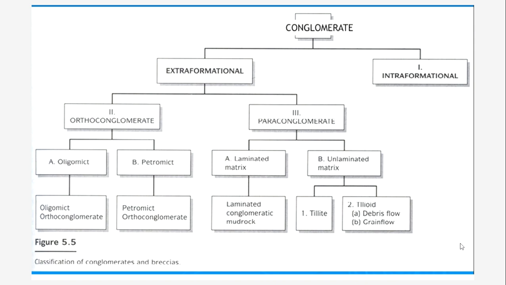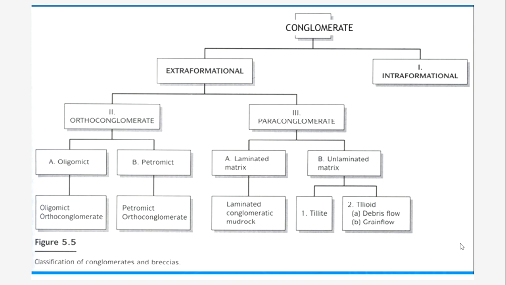These extraformational conglomerates are further classified into two types, the orthoconglomerate and paraconglomerate. We will study about these types in the later part. The orthoconglomerates are further classified as oligomict and petromict orthoconglomerate.